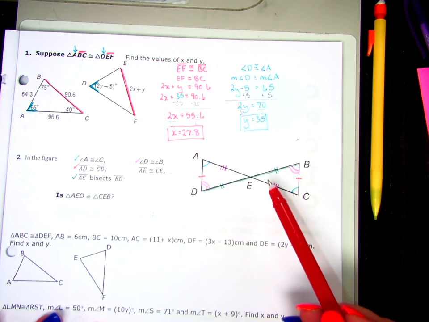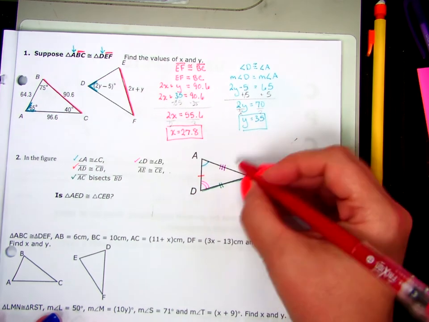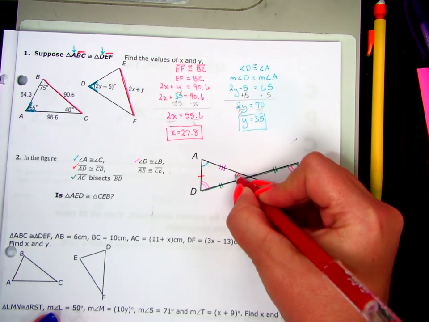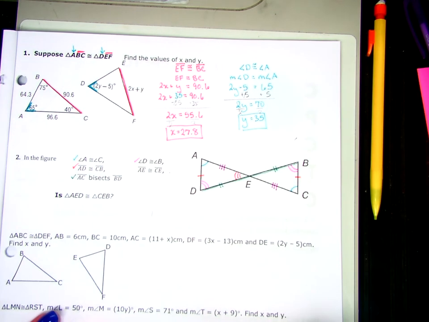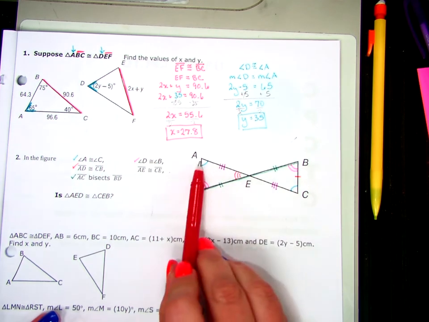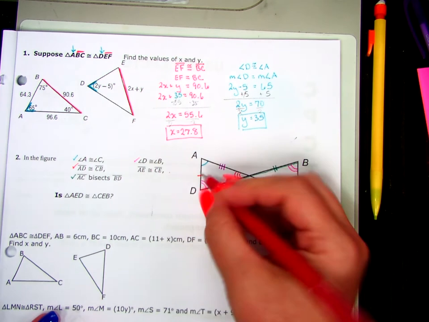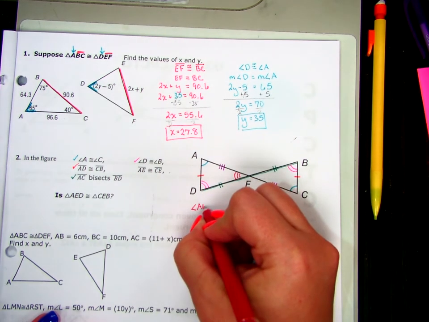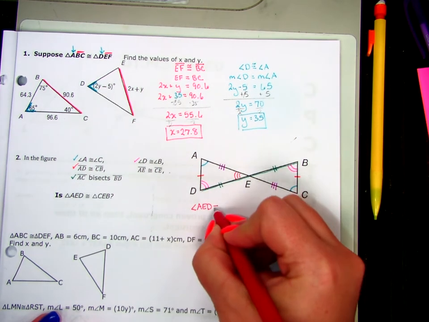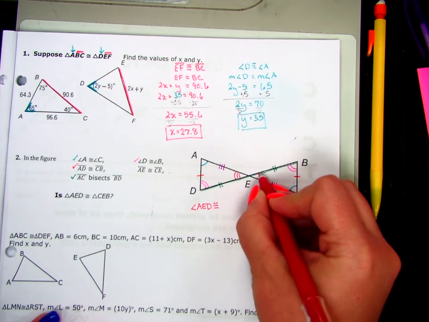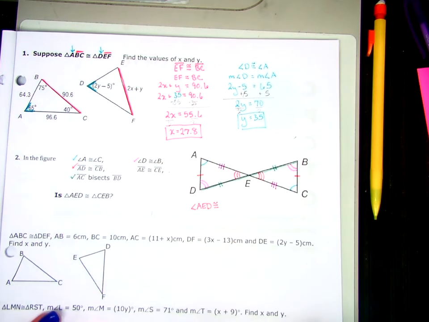Now, I can't say angle E is vertical to angle E, because they're two different angles. I can't call them both angle E. How can I name this one on the left? AED. AED is congruent to, how do I name the other one?